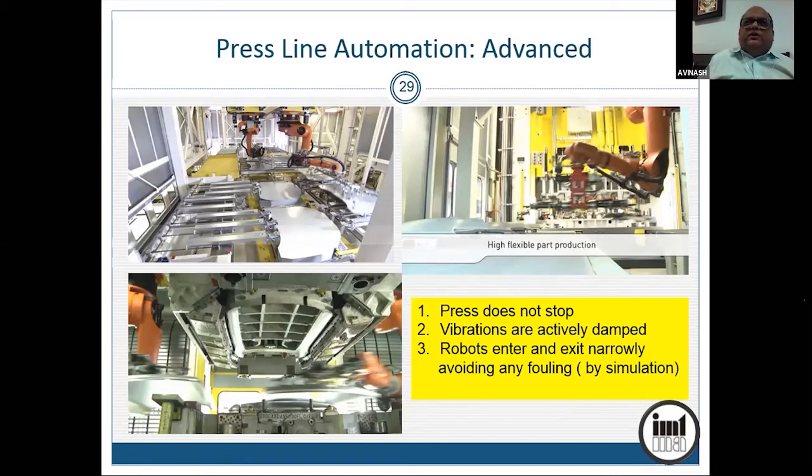So all this simulation has to be done in software. So robots are optimized and without stopping the press, they are able to enter and do the job of material movement. The question is, there are vibrations when you move the thing very fast. The press is working at 15 strokes a minute. So obviously all the movements have to be very fast. But when you accelerate it very fast, it will vibrate a lot. So there has to be intelligence to sense the vibration and to actively damp or cancel the vibration with active cancellation. Now these kind of intelligent features are nowadays coming in these kind of applications.